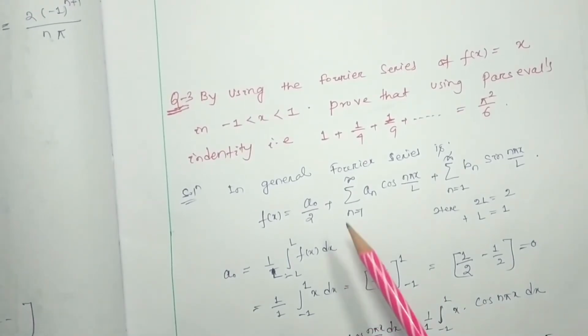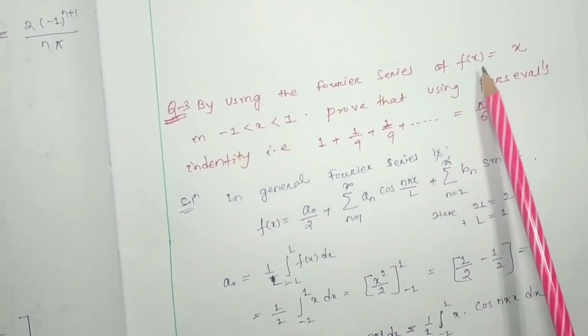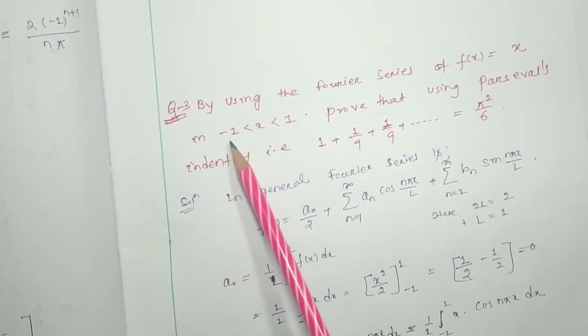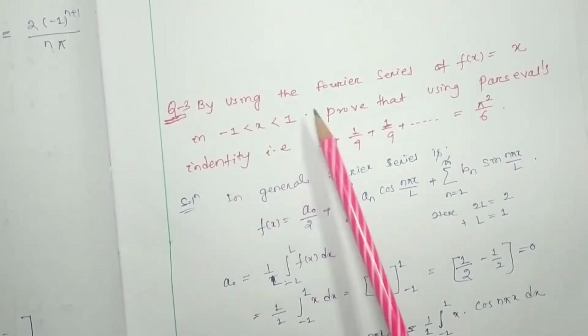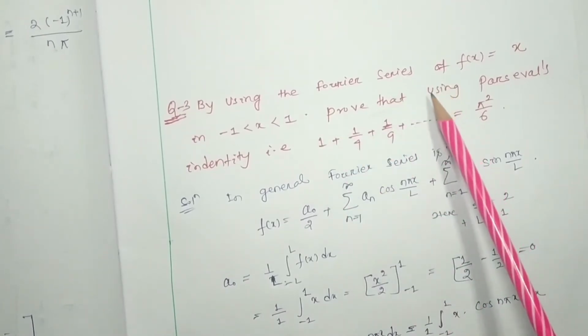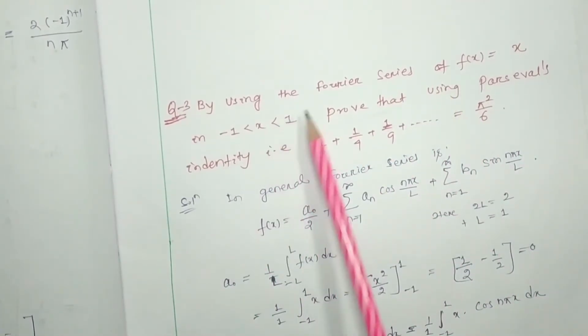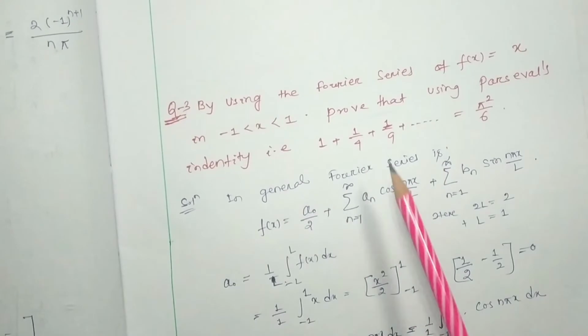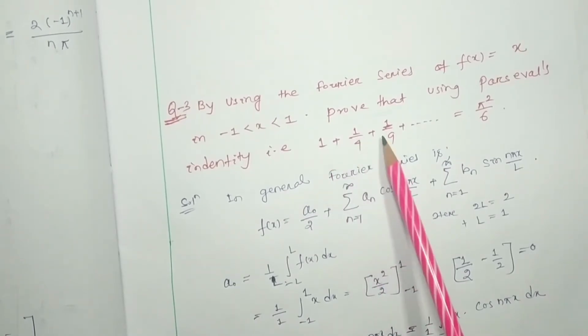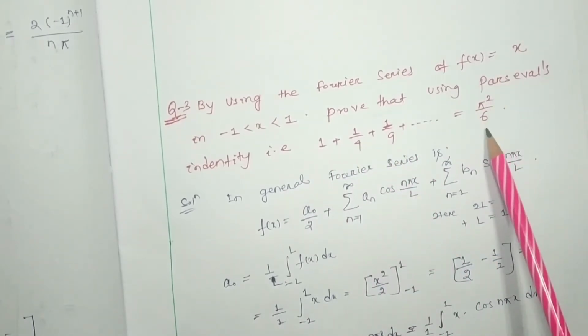The second question, whatever I gave to you, the function is x, which exists between -1 to 1. We have to consider its Fourier series, and also we have to prove Parseval's identity of the Fourier series of this function, that 1 plus 1 by 4 plus 1 by 9 is equal to pi square by 6.